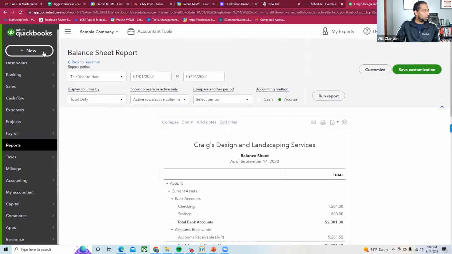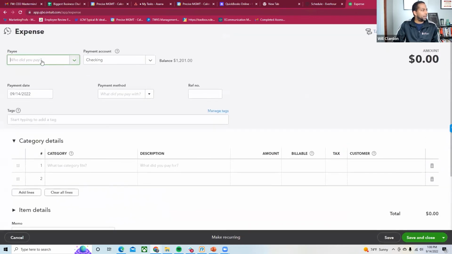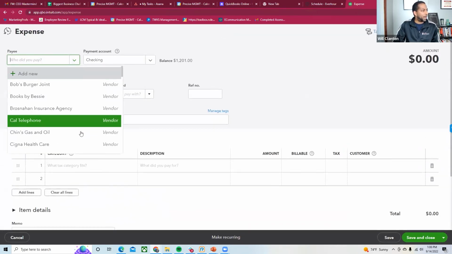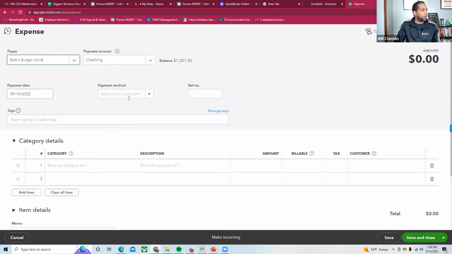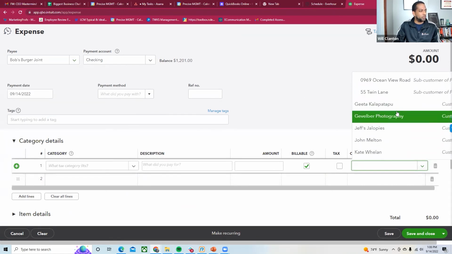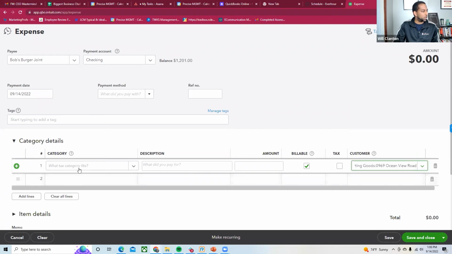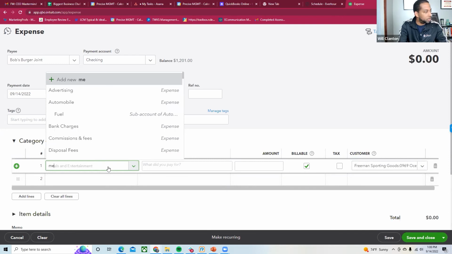And I'm going to show you two more. So in terms of my expenses, same thing with expenses, right? Who's the payee? Whoever I paid. Let's say I went to Bob's Burger Joint, but I went for a particular client. I'm going to actually pick and say this item's billable, and I'm going to pick the client that it was for. And you notice I'm always picking on this particular client because I just want to show you how this works. So this is going to be just a meal.